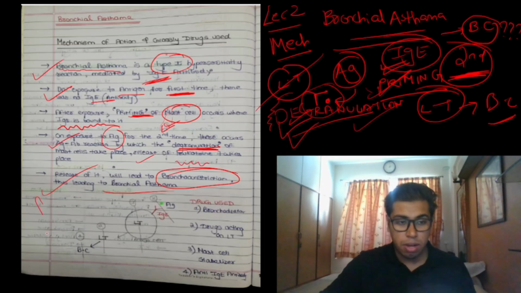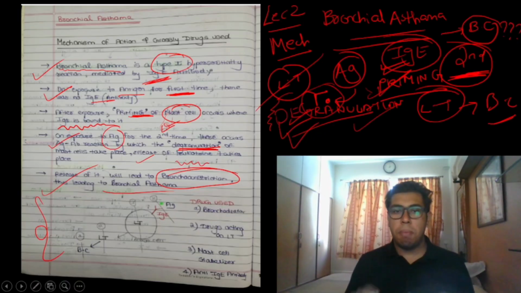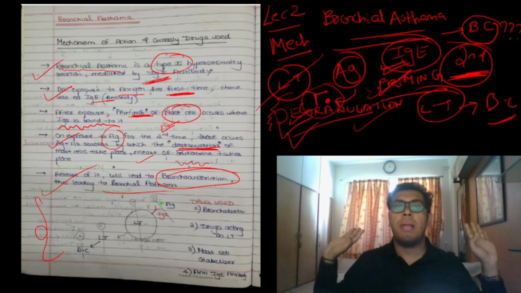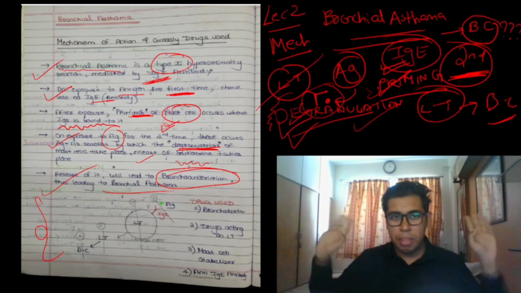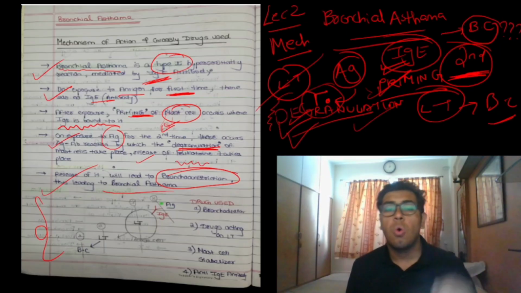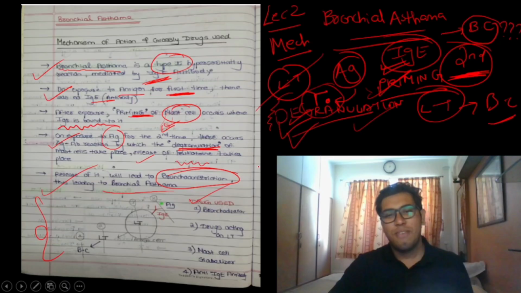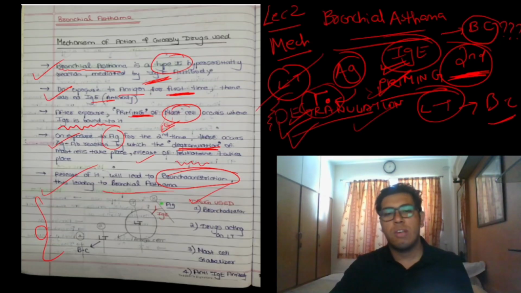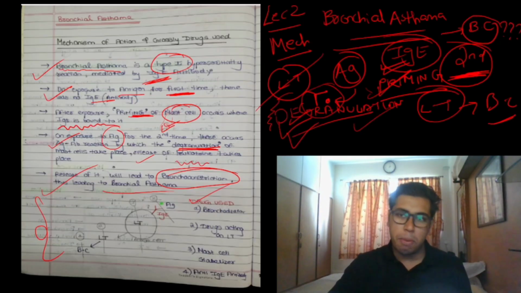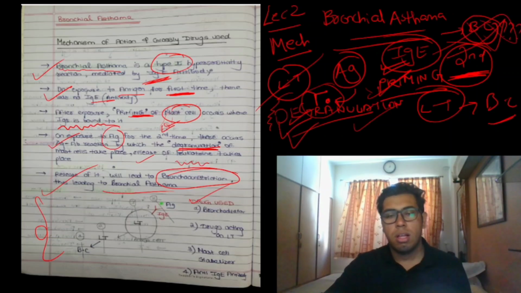Now we'll study about the format. See, I know that in bronchial asthma, the main thing is bronchoconstriction. I don't want bronchoconstriction to take place. Then I'm very sorted. That is my treatment. If a patient is having bronchoconstriction, what will I give? Yes, bronchodilator. First drug will be bronchodilator. First class of drugs will be bronchodilators. I don't want the bronchoconstriction to take place. I will give bronchodilators and it's done and dusted.